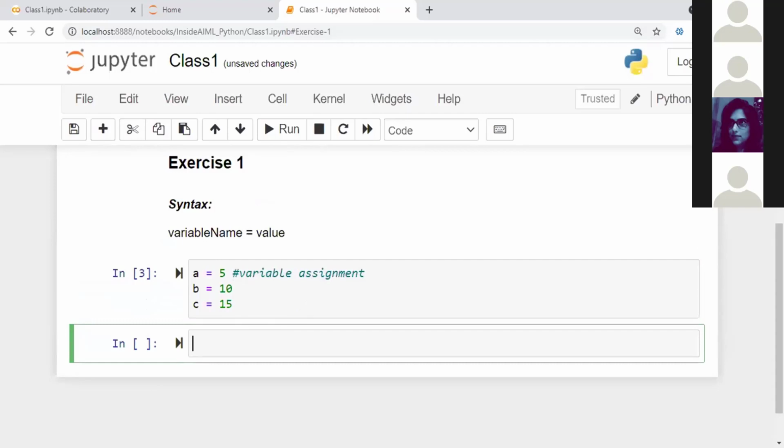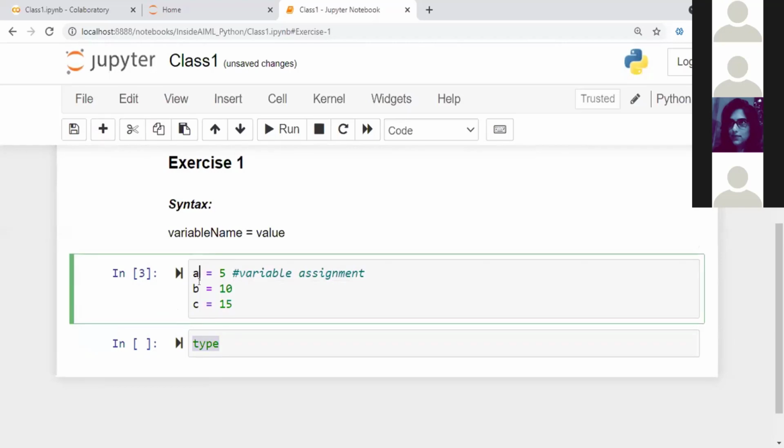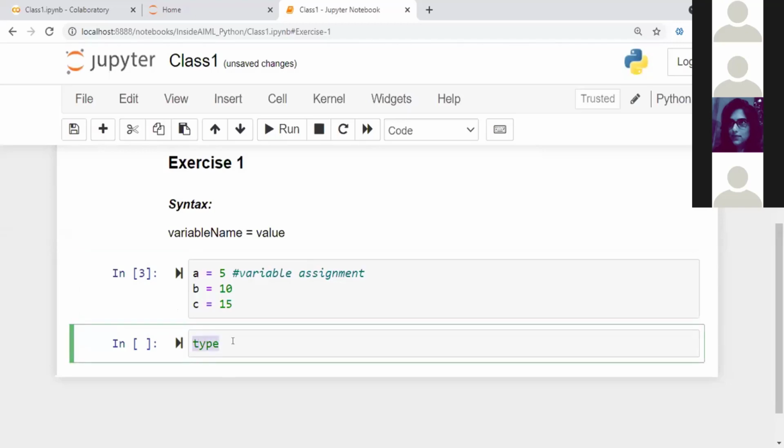Okay. Now, if you see here, I have a function called type. When I type type in this script, you can see the change in the color, which means this is a keyword. That is another advantage of using Jupyter Notebook or IDEs like this, because you can see that A is in black color, because it indicates that this is a user defined variable. Whereas when I finish typing type, automatically the color changes.